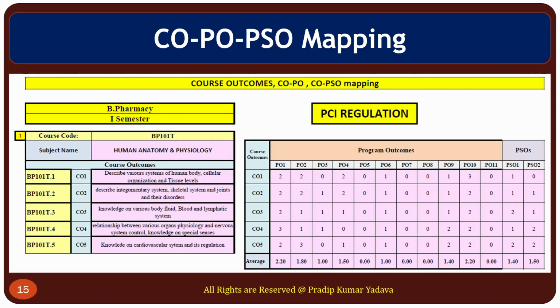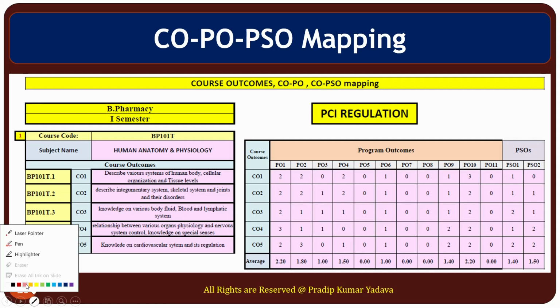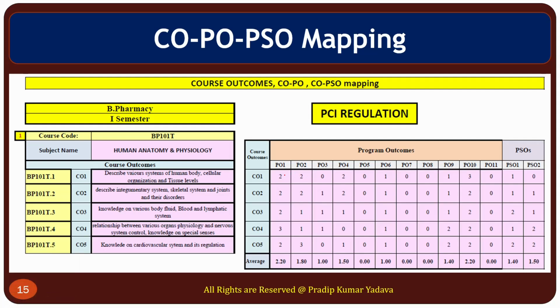So CO1 outcome is to describe various systems of the human body, cellular organization and tissue. And as we know, our PO1 is pharmacy knowledge. So here, as per the teacher, there is a moderate level of correlation. That's why here you can see the 2.